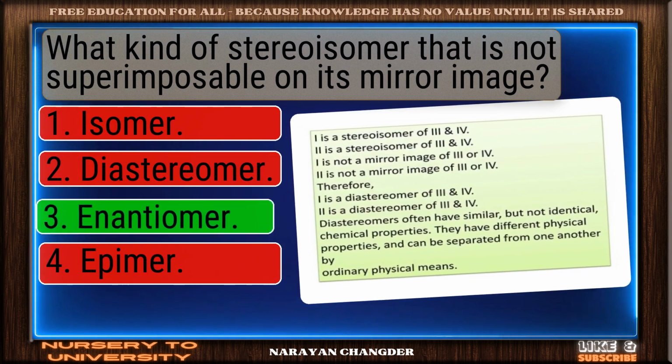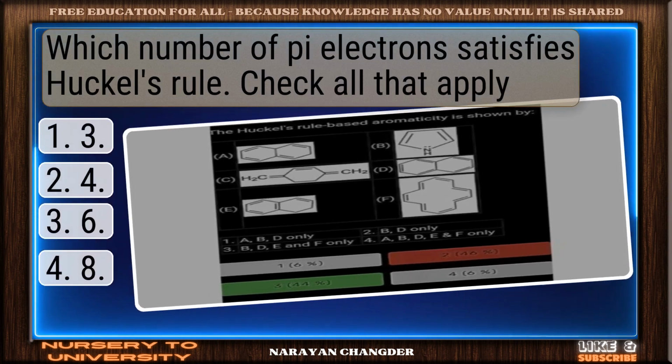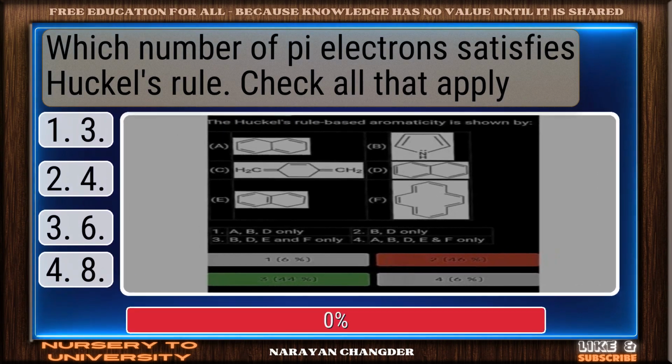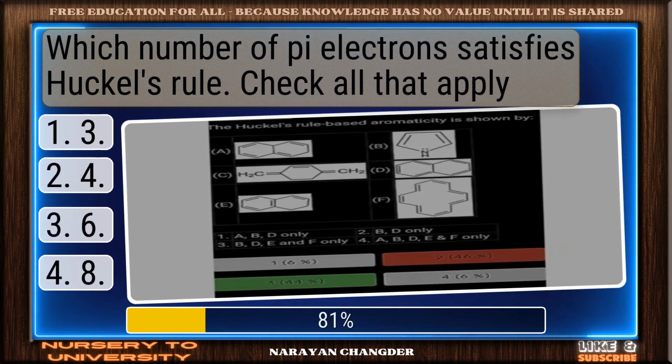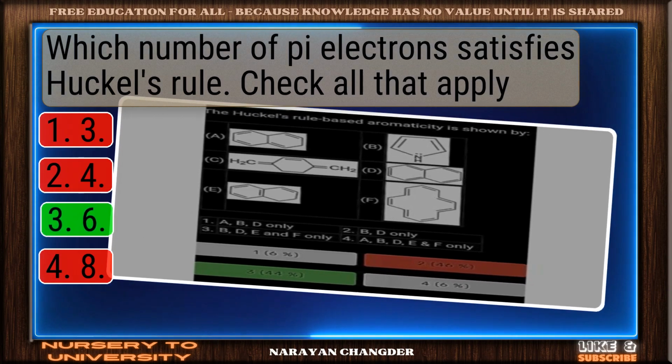Sharp thinking. Enantiomer is the right choice. Which number of pi electrons satisfies Huckel's rule? Check all that apply. On track. 6 is the correct answer.